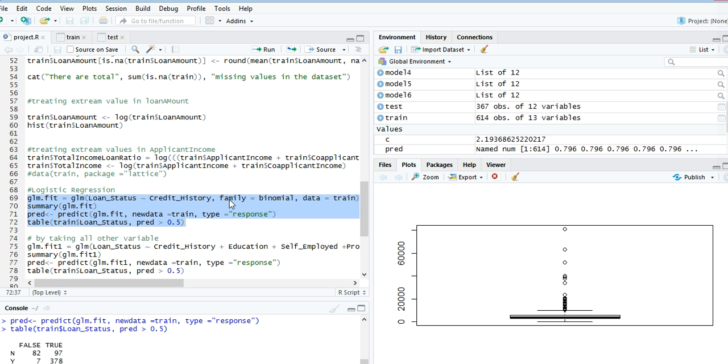By taking all attributes, we get this as our confusion matrix: 378 times it is predicting true, and 82 times predicting true.